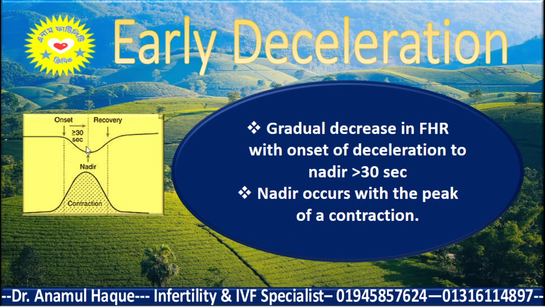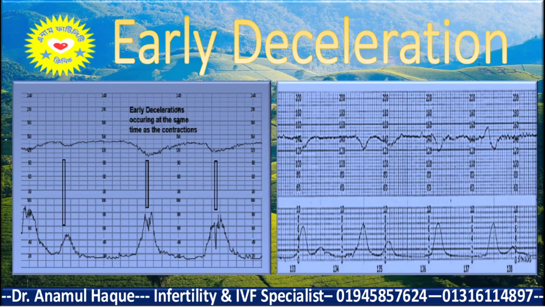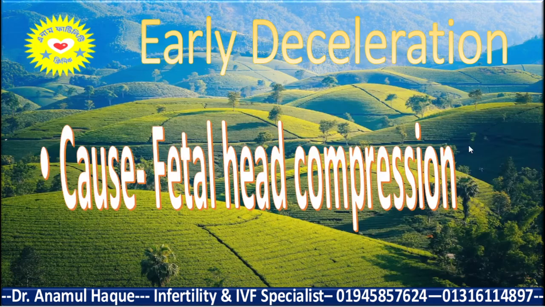So when the peak of the uterine contraction and the nadir of the fetal heart rate deceleration coincide, this is called early deceleration. So here you see the contraction, with the uterine contraction, the decrease of the fetal heart rate. So the peak and nadir coincide. This is early deceleration. So early deceleration indicates fetal head compression.